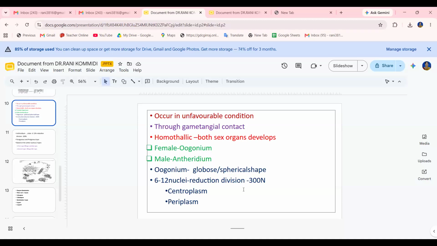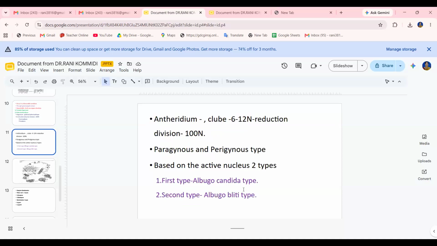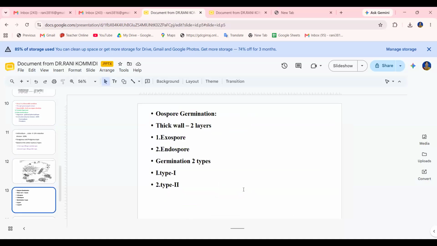Thus the mature egg contains a single nucleus in the oogonium of Albugo bliti and Albugo portulacae, while in others the egg is multinucleate. This is the oogonium structure. And now the formation of the oospore.